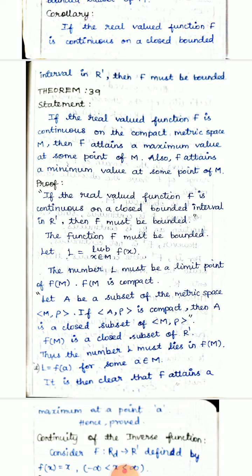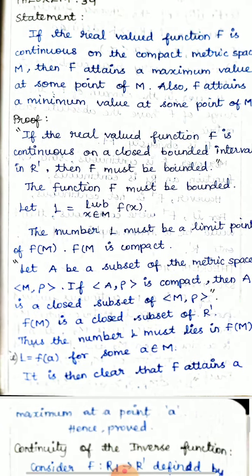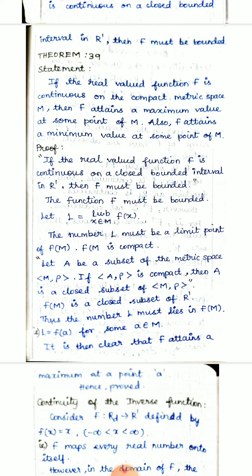If f is a real valued function continuous on a closed bounded interval in R, then f must always be bounded. A closed bounded interval is compact, so f must be bounded. Bounded means, by definition, that L can be taken as the LUB of f of x, the least upper bound.